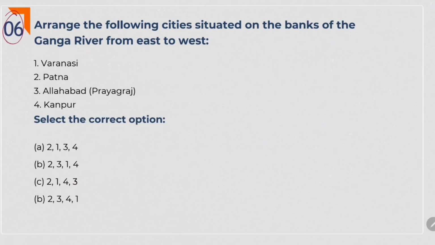Next question. Arrange the following cities situated on the banks of Ganga river from east to west. You can find such similar questions in CDS and CAPF. Okay, coming to the explanation. The question is asking, arrange the cities from east to west.